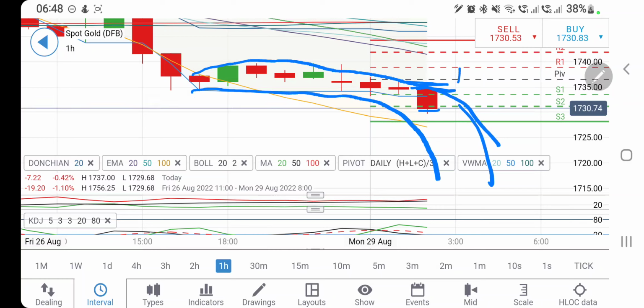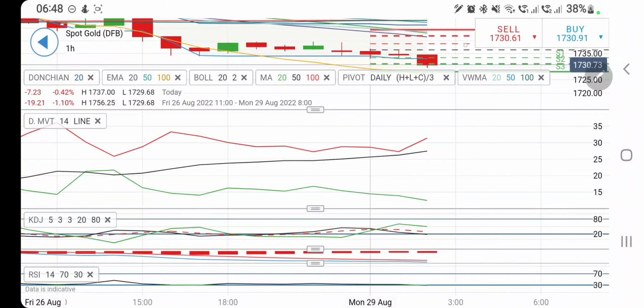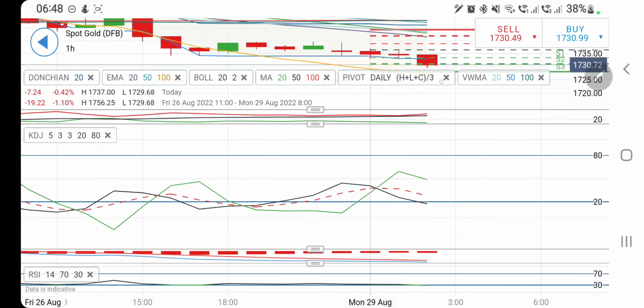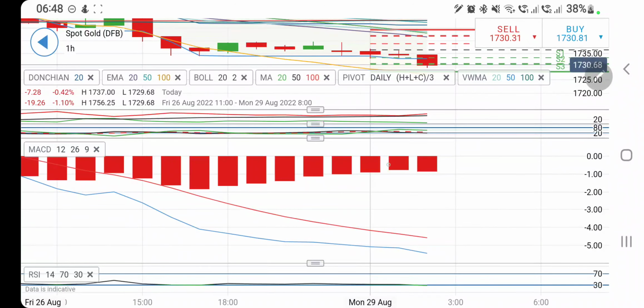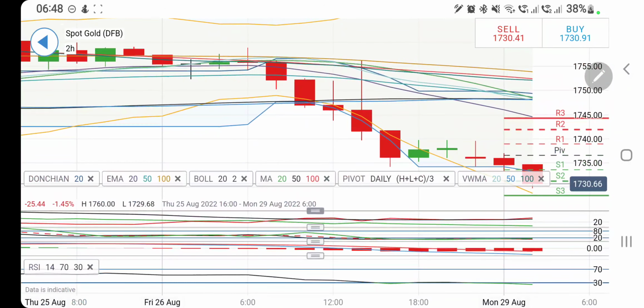The only long entry we can see is if it trades above 1737, and specifically 1740. Beyond 1740 it may act bullish. Till the time it is below the 1737.40 zone, we can see it dropping. How far can it go? The support one can get is at around 1724 first, then the 1715-18 zone. Below that we may see a further fall. Directional movement is bearish. Stochastic is again entering into the oversold zone. MACD is bearish. RSI is oversold too.